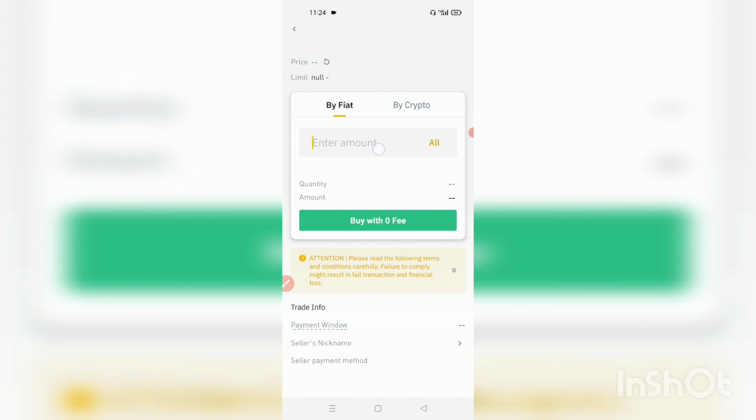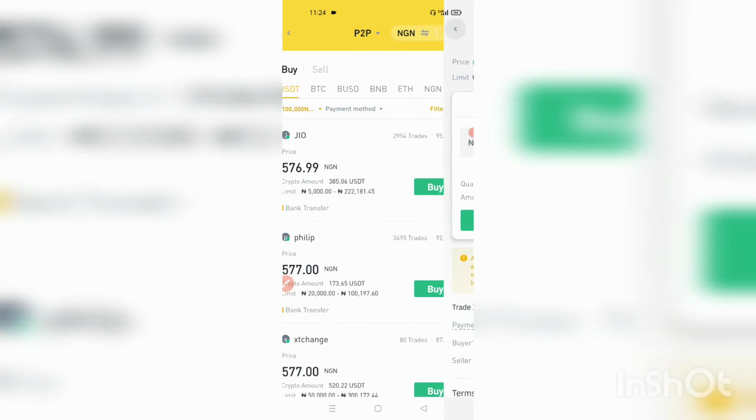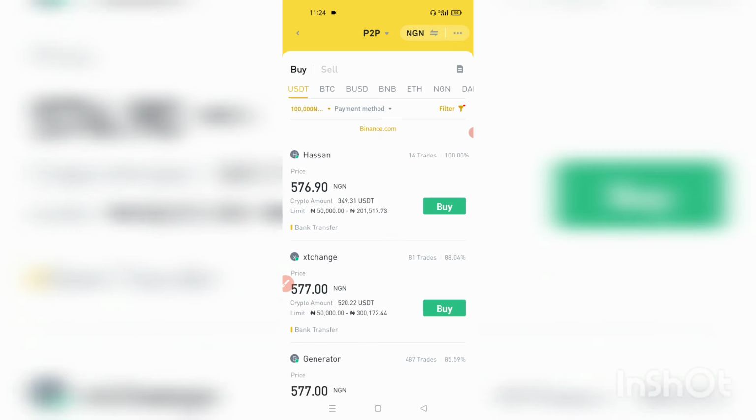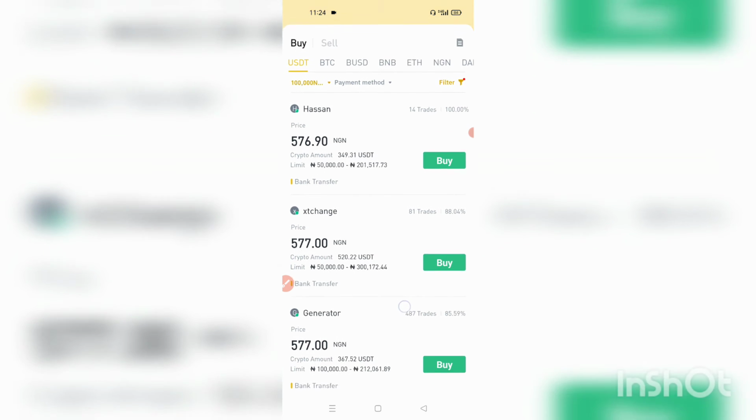Okay, so we input our figure, 100,000. Max quantity 52,000. Okay, I think he has sold off also. So at this point, it's not counted as a cancellation. So we refresh again. And then we see Hassan. No, Hassan doesn't meet our number of trades.